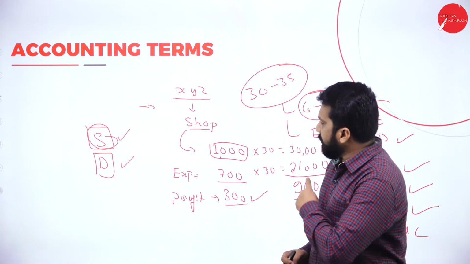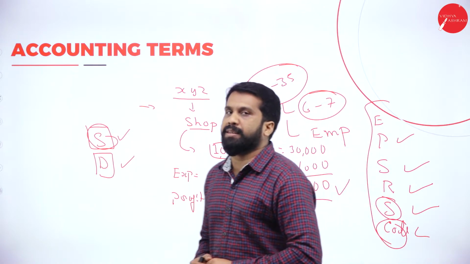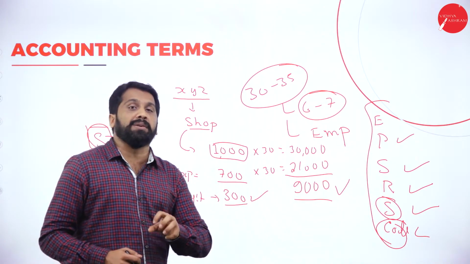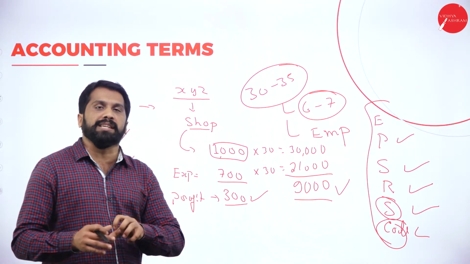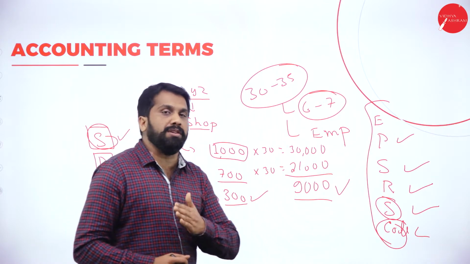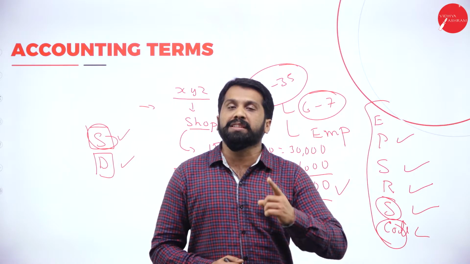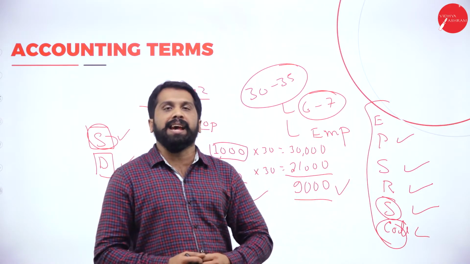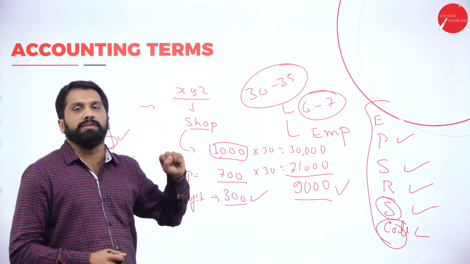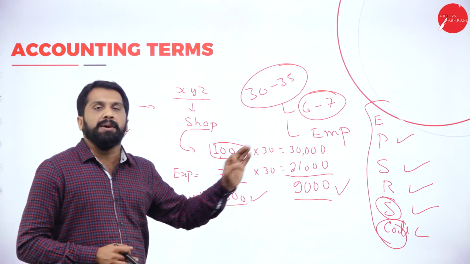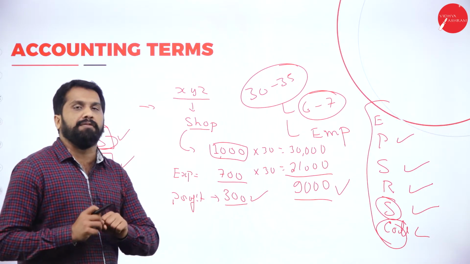Whatever calculations or records we do, we have to do it in a systematic manner. We have to follow some accounting rules as well as regulations. If you follow those rules and regulations, you can compare your business with another person's business. You can compete with each other. These things can happen only if you follow the accounting rules. So that's why accounting is very important. This is all about the basics of accounting.